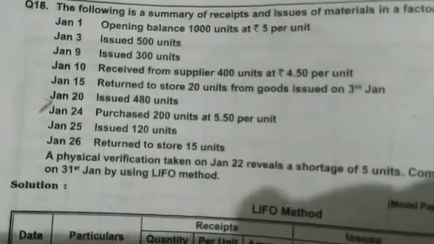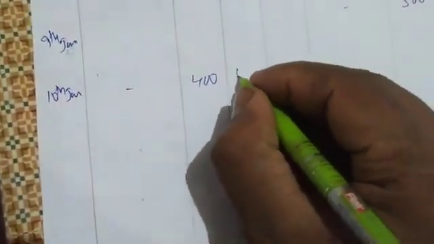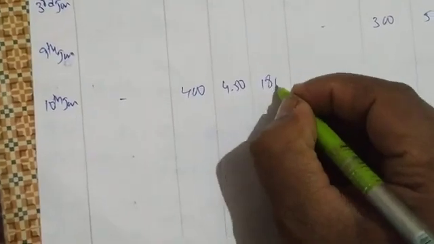Next, on 10th January, received from supplier. So the purchases 400 units at rupees 4.50. 400 into 4.50, so 1800 you are getting.